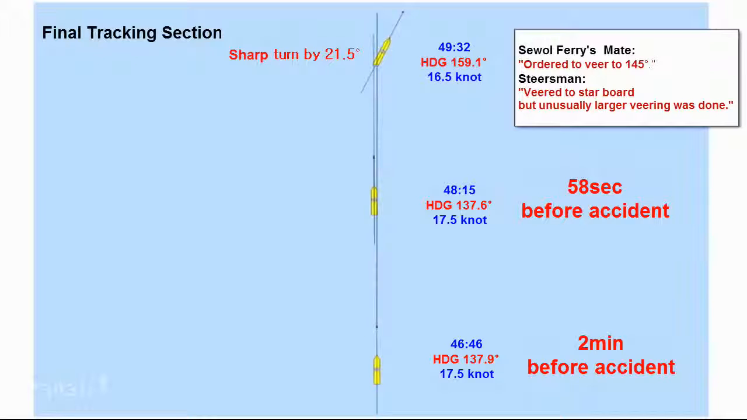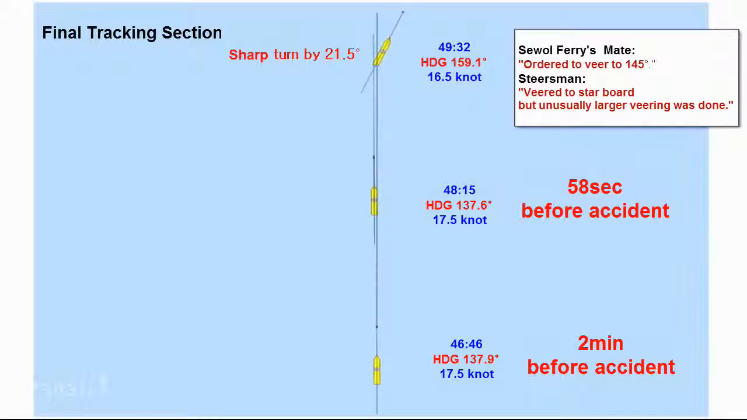The course is turned to the right, starting at 2 minutes before the accident. The ship has almost 160 degrees of HDG. They say the accident started at this time point. At that time, the ship sailed at as high as 32.4 kilometers of high speed. Compared with cargo ships, she sailed at 1.5 to 2 times the speed.